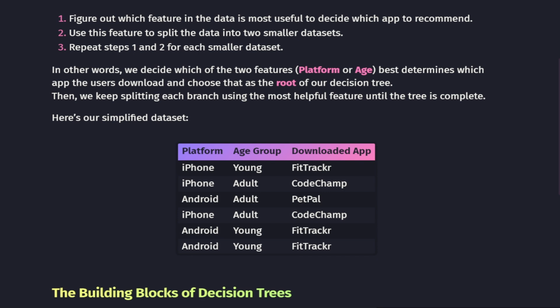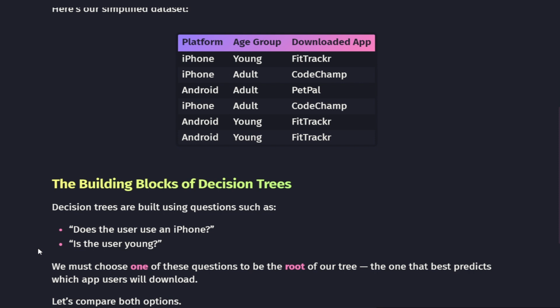Next, we split the data into two smaller data sets based on that feature. Then we repeat these steps for each smaller data set until our tree is complete. In simpler words, we are asking which of the two features, platform or age, best determines which app users download. The answer becomes the root of our decision tree. From there, we keep splitting each branch using the next most useful feature until every possible case is covered.